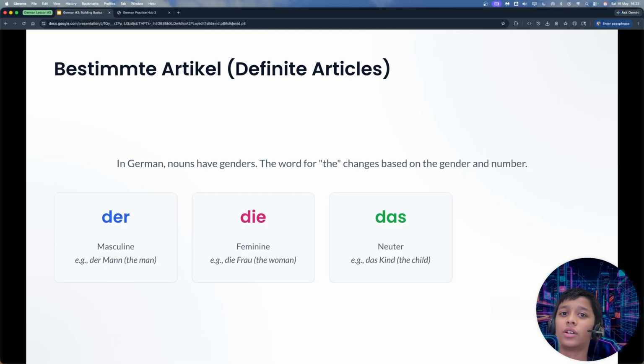And the good news is that for the plural form, when there is more than one of something, the article is always die, regardless of the gender. For example, die Autos means the cars.